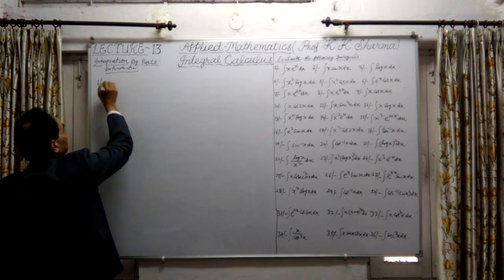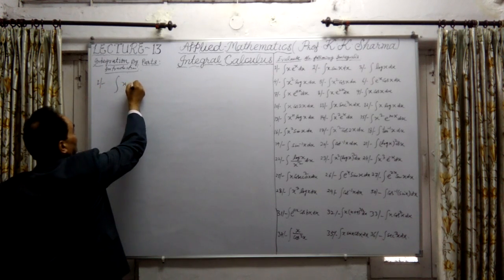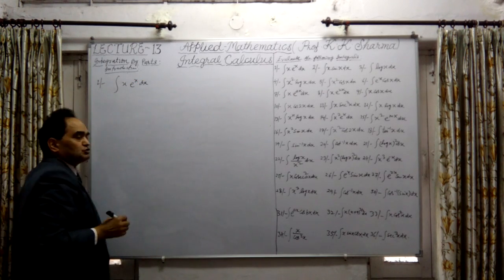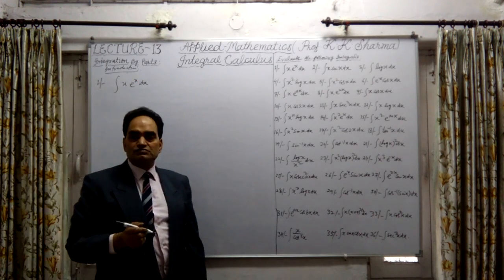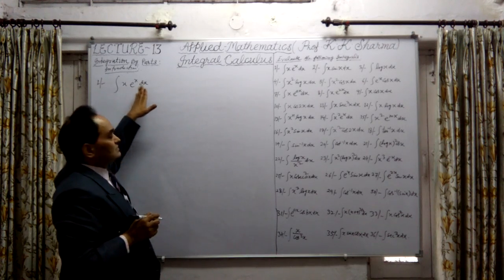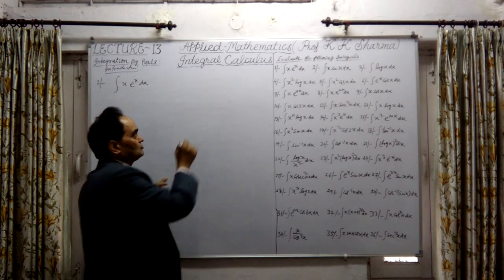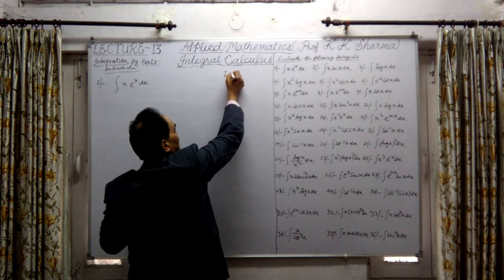First question: the integral of x e raised power x into dx. Which one is the first function and which one is the second? We know that the exponential function is the second function, the last one, and x is the algebraic function. So ILATE formula, let me write here.